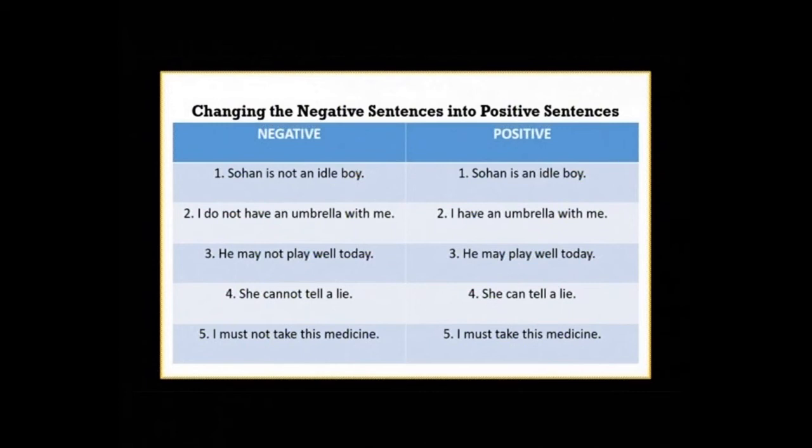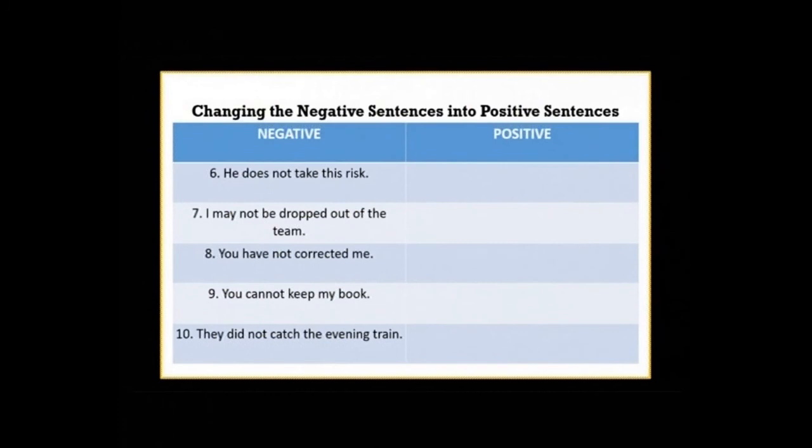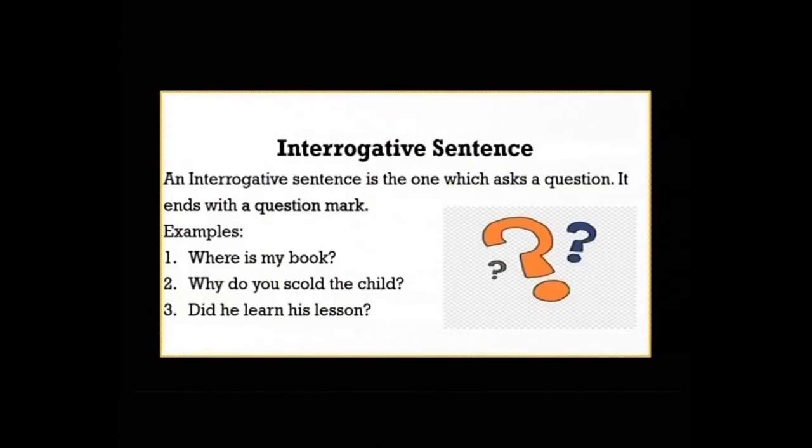He may not play well today. He may play well today. She cannot tell a lie. She can tell a lie. I must not take this medicine. I must take this medicine. So, this was how to change the negative into positive. Now, second form of sentence, that is interrogative sentence.